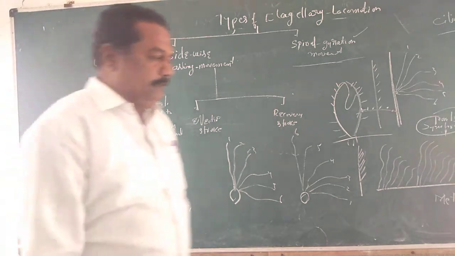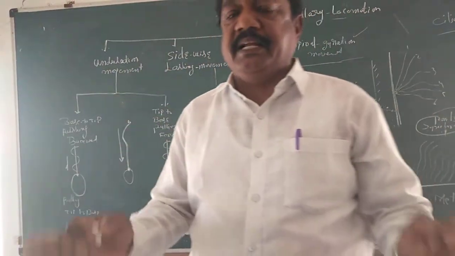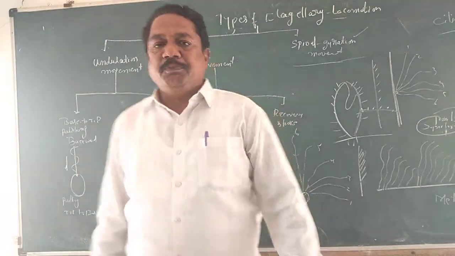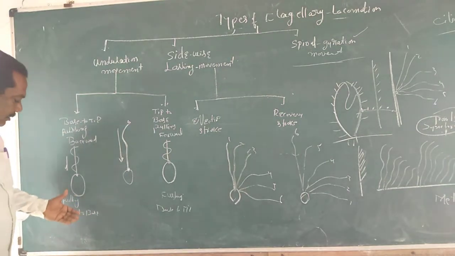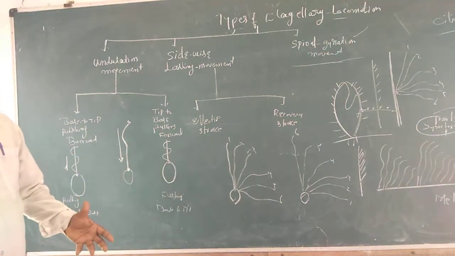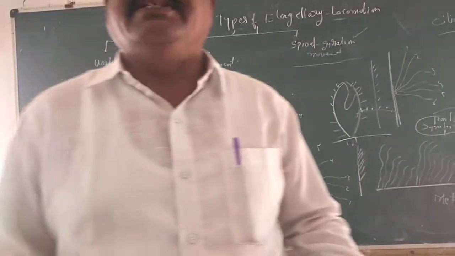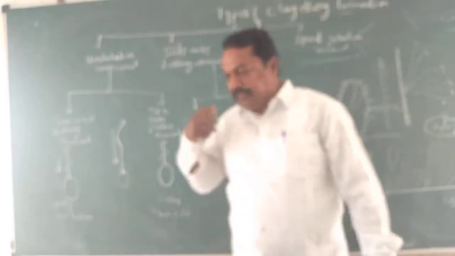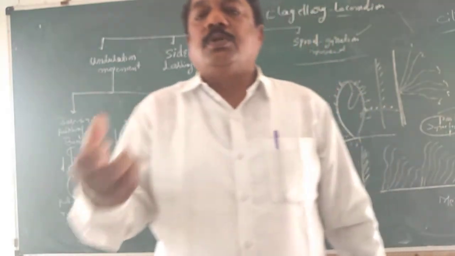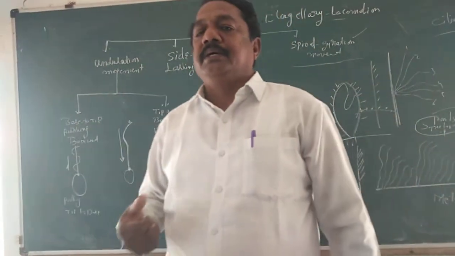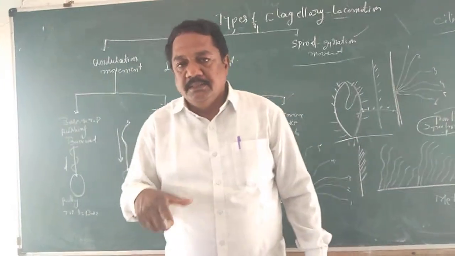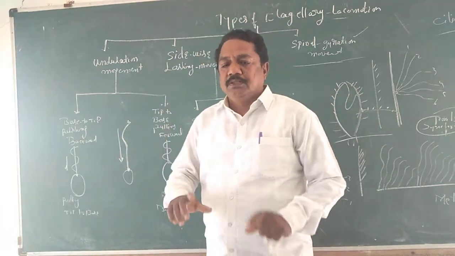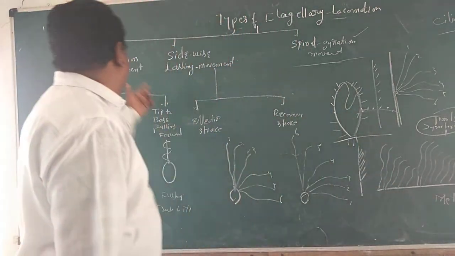First is undulation movement, which is further differentiated into two parts. If the undulation starts from tip to base, a pulling force takes place, and the animal body gets forward movement. If the undulation starts from base to tip, a pushing force takes place, and the animal body gets backward movement. It means tip to base: pulling force, forward movement; base to tip: pushing force, backward movement.